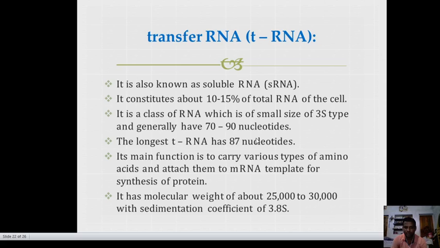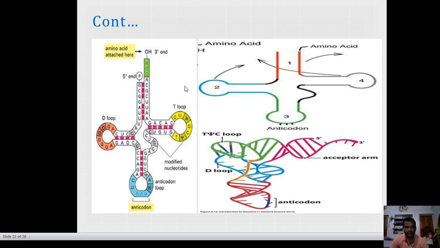Its main function is to carry various types of amino acids and attach them to the mRNA template for synthesis of protein. It has a molecular weight of about 25,000 to 30,000 with a sedimentation coefficient of 3.8S. These are tRNA, anticodons, amino acids, and so on.